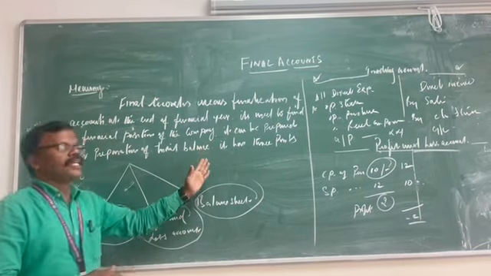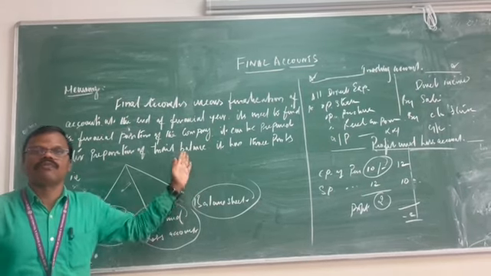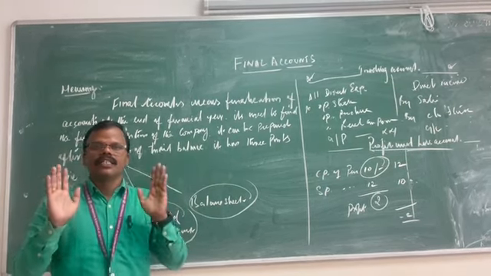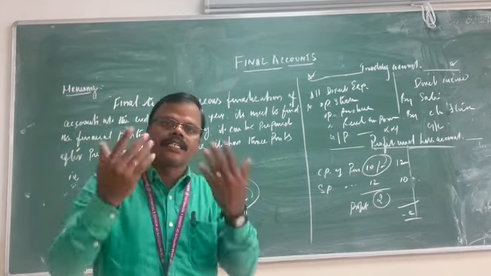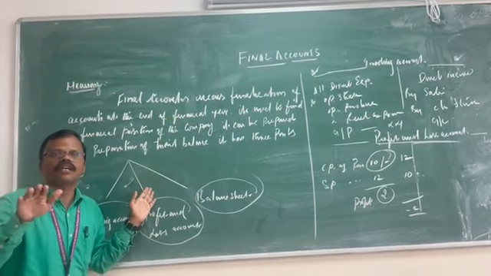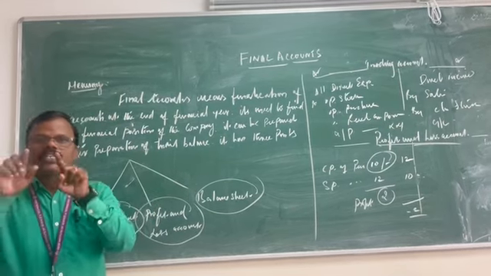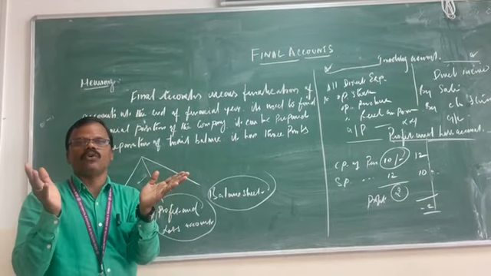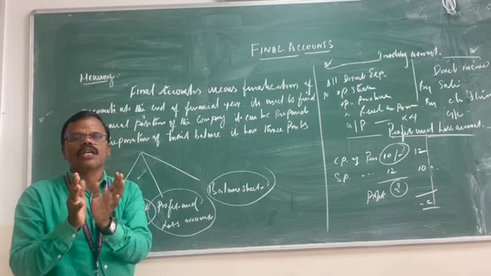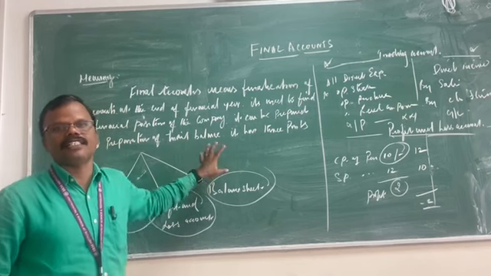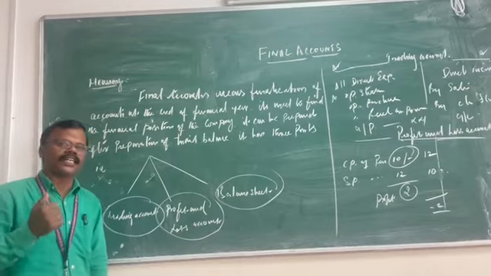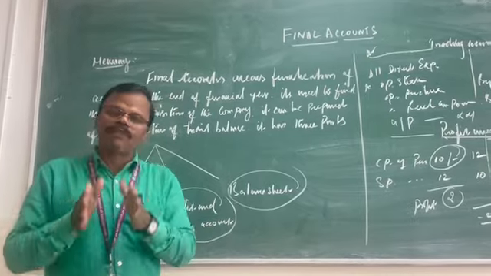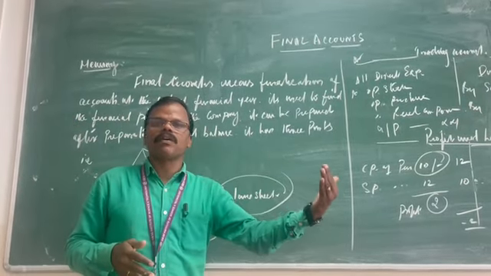In case the debit side is more than the value of the credit side, that is called a gross loss. In case the credit side is more than the debit side value, it is called a gross profit. According to this explanation, we have to know the actual gross profit or gross loss of the business. That is the trading account concept. And another one we must understand is the profit and loss account. What is the profit and loss account? The profit and loss account refers to whether there is a net profit or net loss of the business.